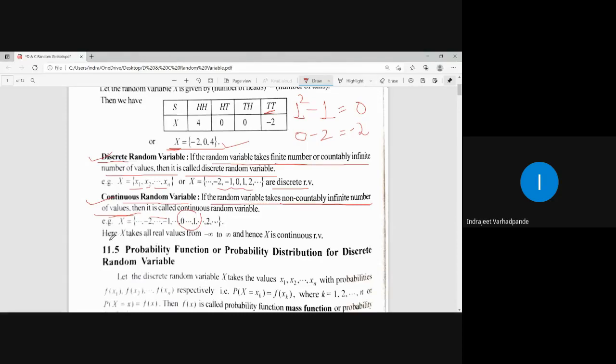So here x takes all the real values from -infinity to infinity, and hence x is called a continuous random variable. Kindly note down the definitions of discrete random variable and continuous random variable. Kindly write important points as discrete random variable and continuous random variable.